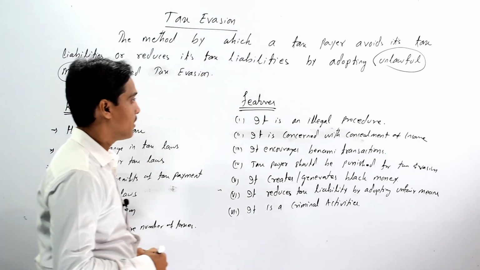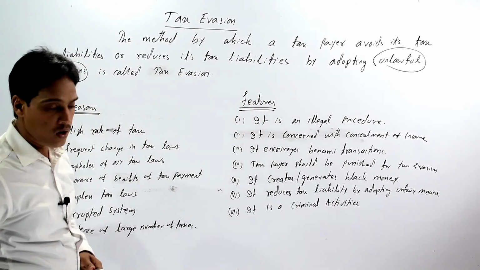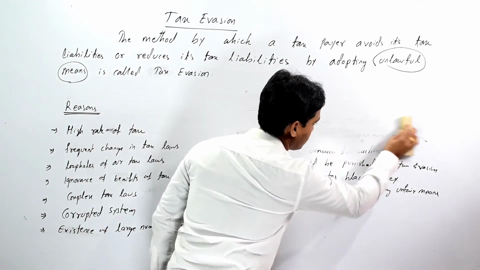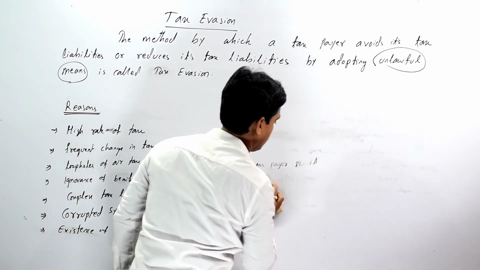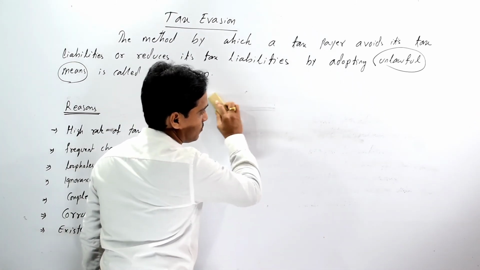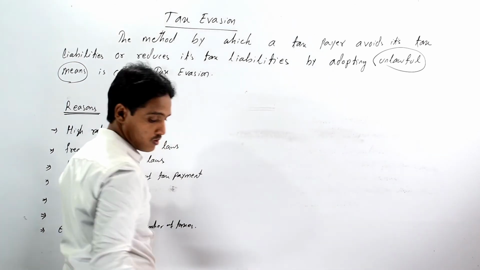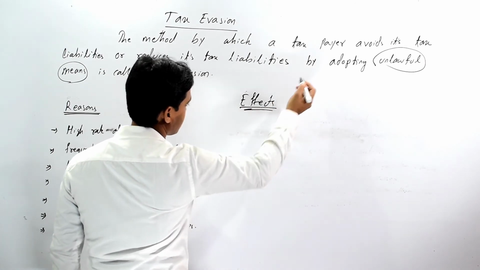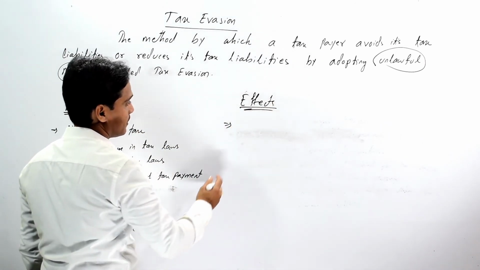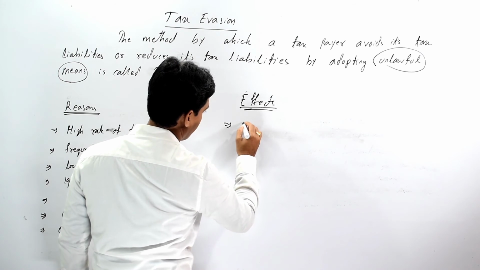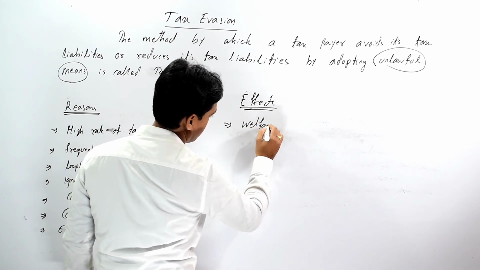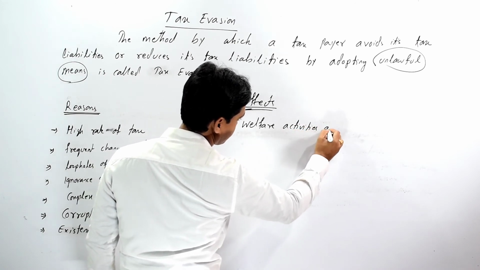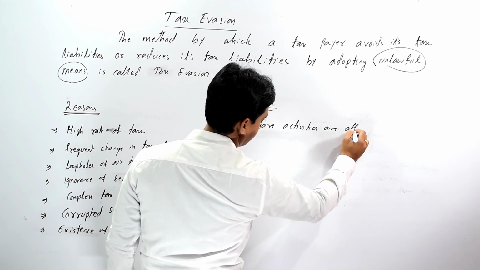So now come to the various effects of tax evasion. The various effects are: it affects welfare activities; welfare activities are affected.